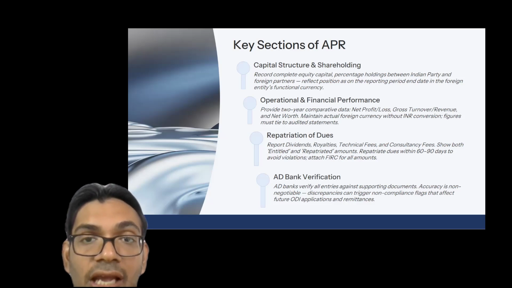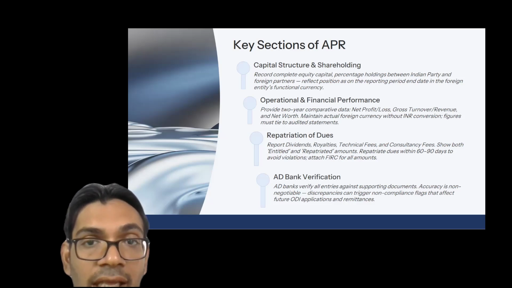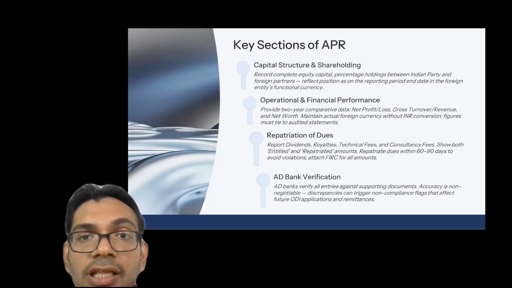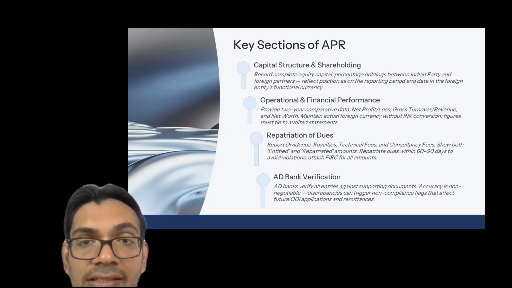For example, if the entity that we are talking of is a Dubai entity, then all the figures that have to be mentioned in the APR are in AED, that is the Dubai dirhams, right?